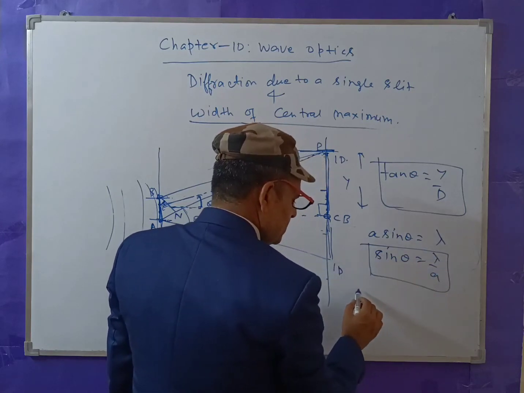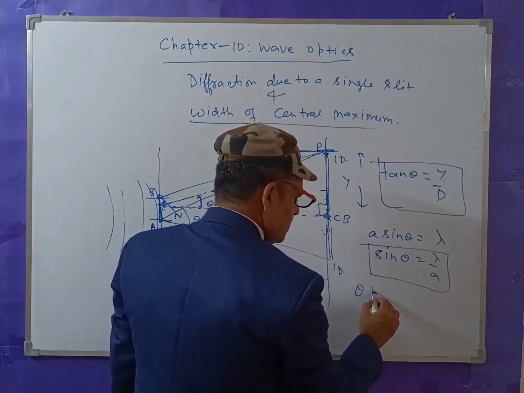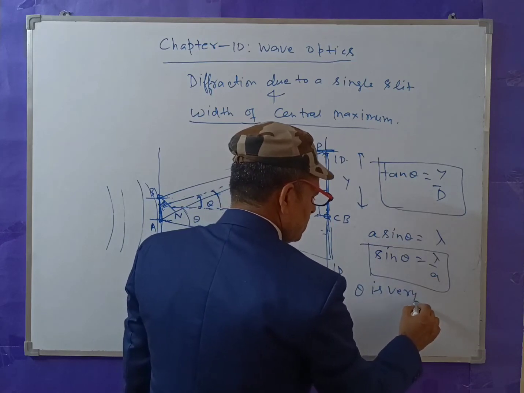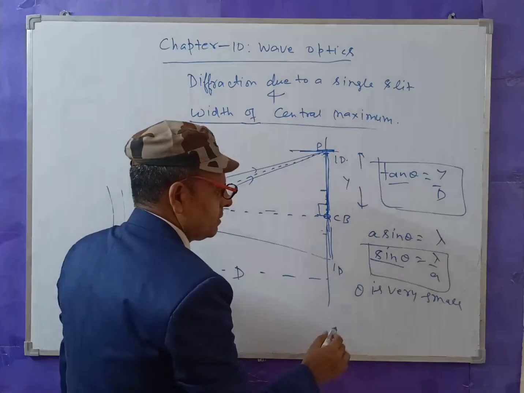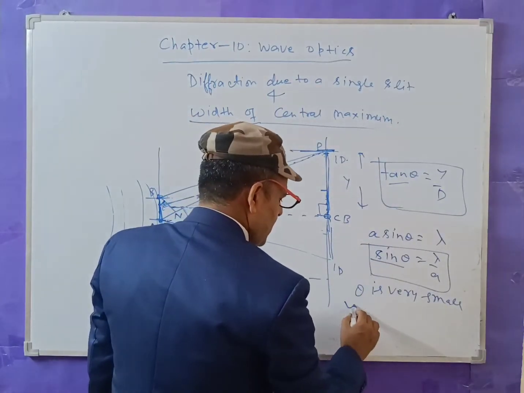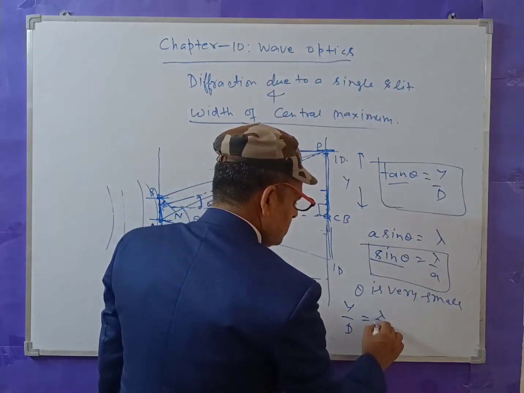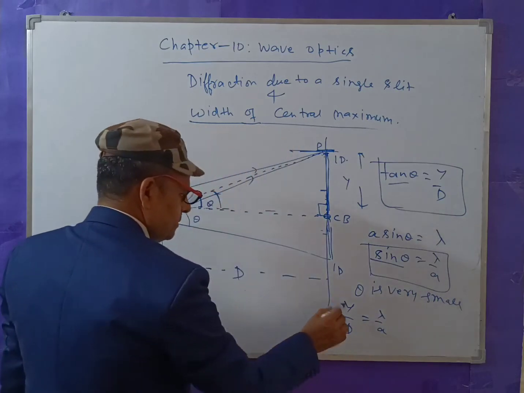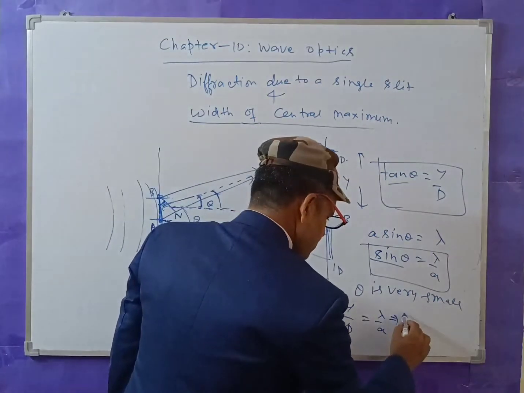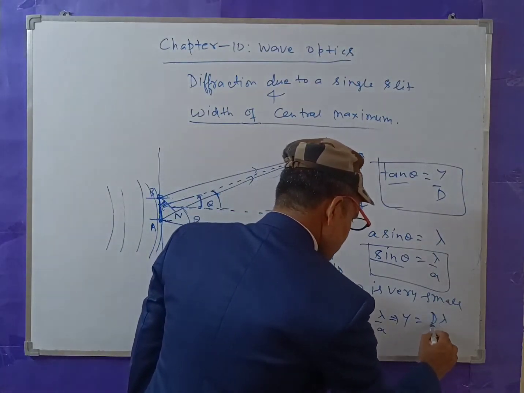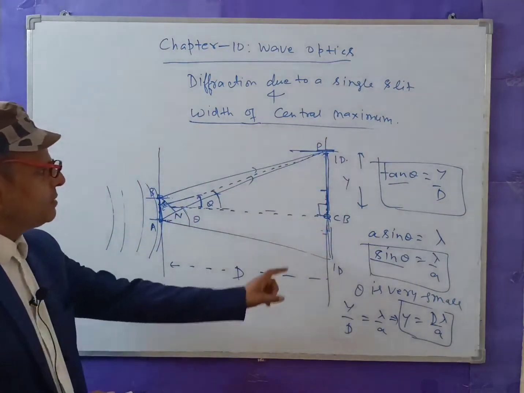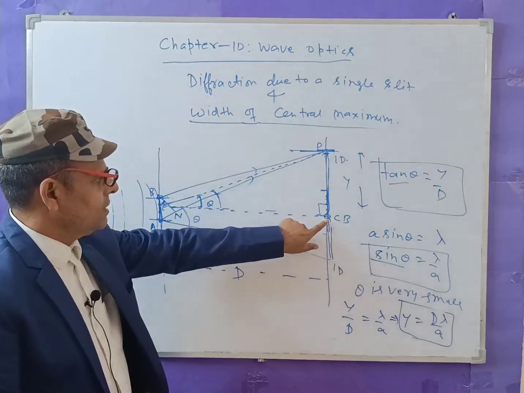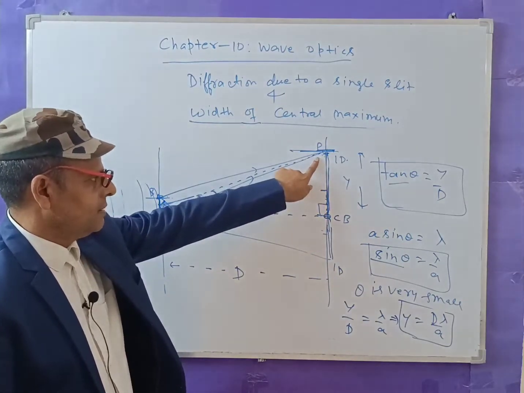When theta is very, very small, sin theta and tan theta both will be equal. So y by D will be equal to lambda by a. From here, we can calculate y is equal to D lambda by small a, from the central bright to one side.